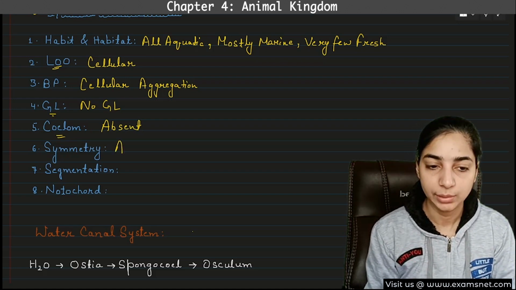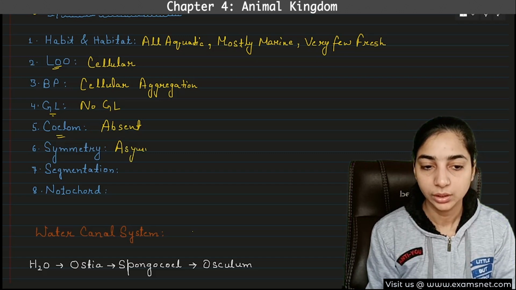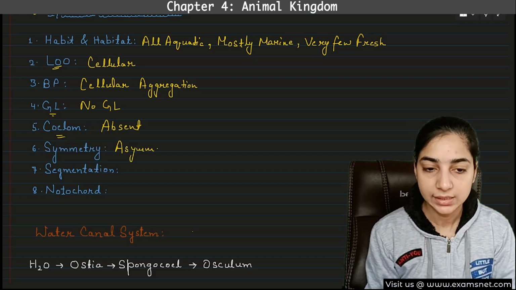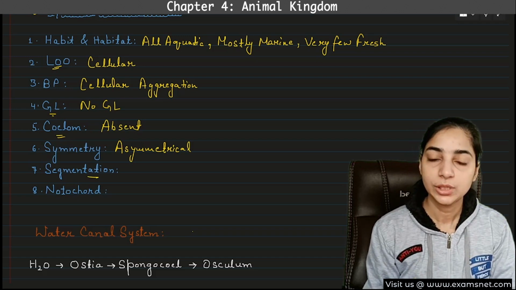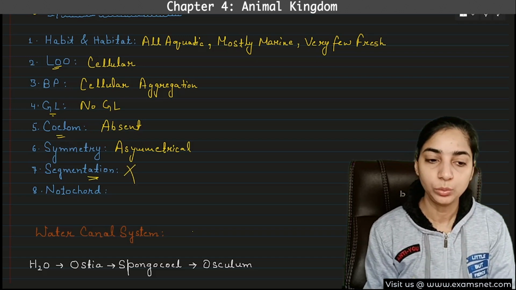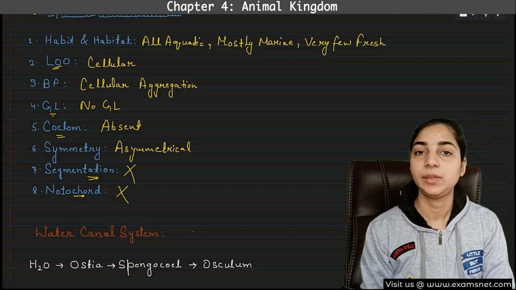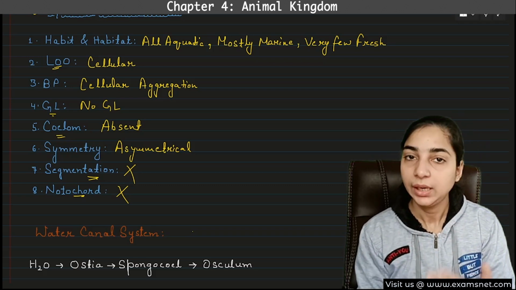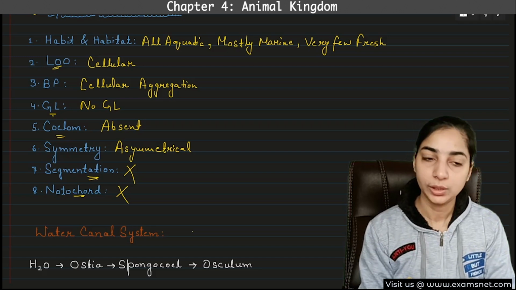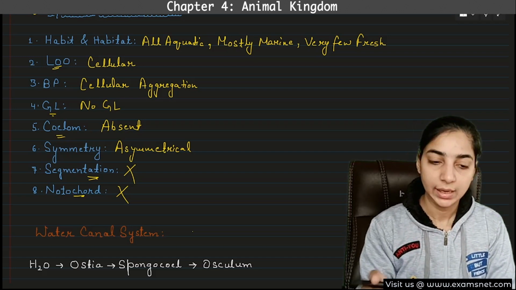No, they are asymmetrical. All the members of this phylum are asymmetrical. Then no segmentation is found, and no notochord is found, because notochords are found only in the chordates. In none of the other phyla will notochord be seen. So these were the general characteristics.